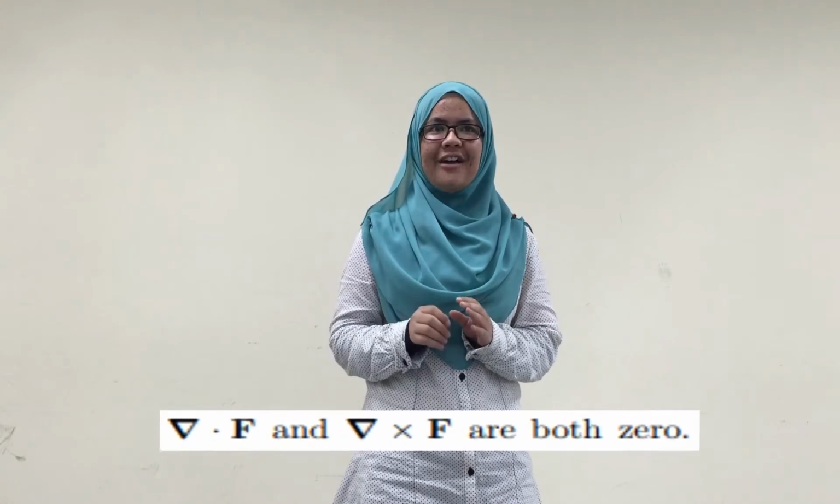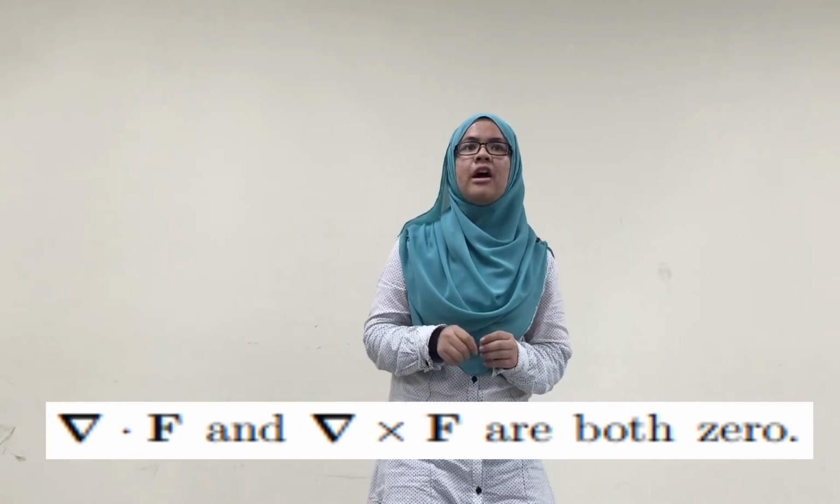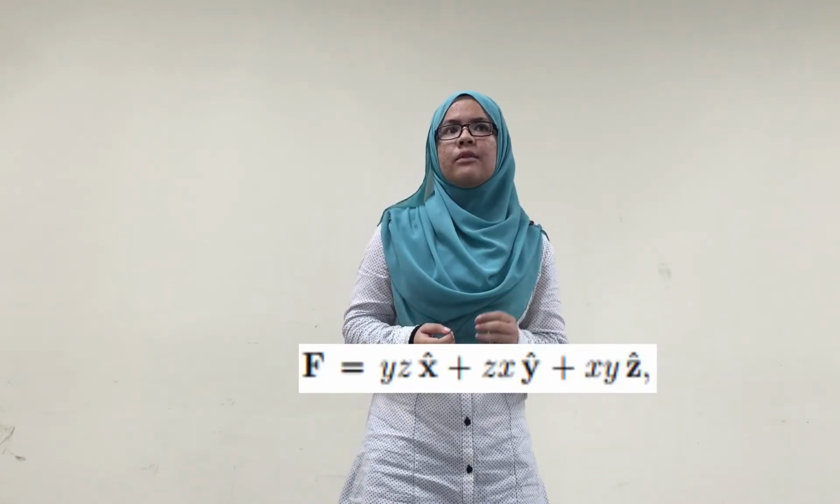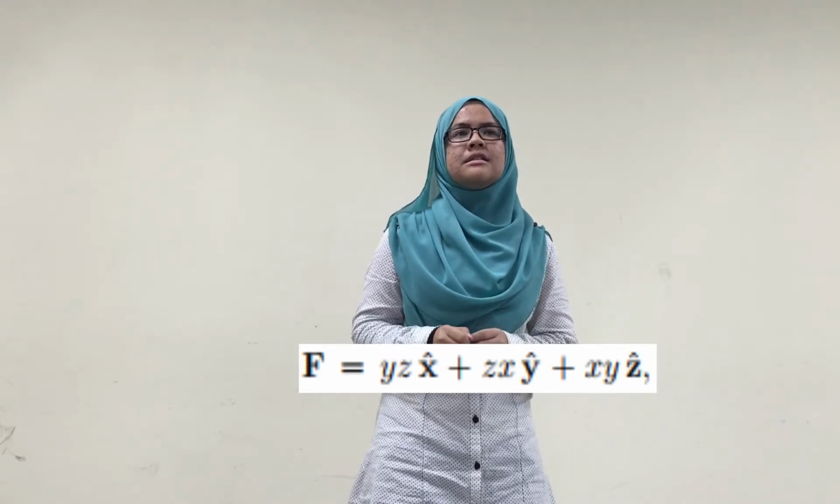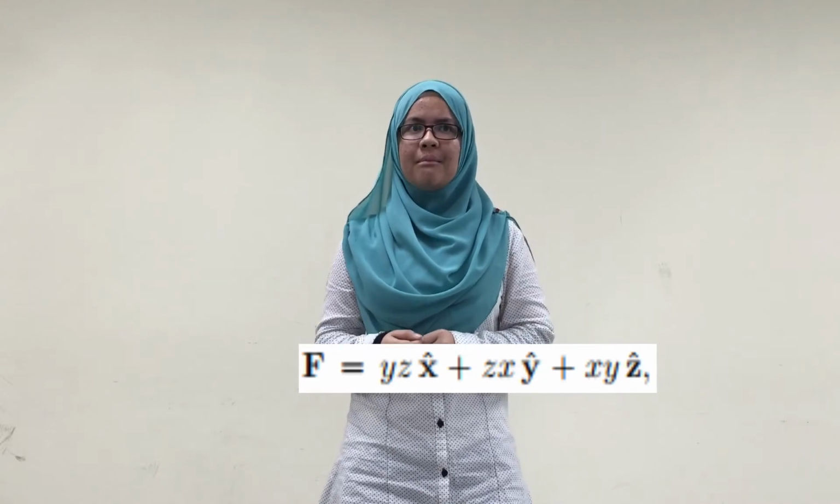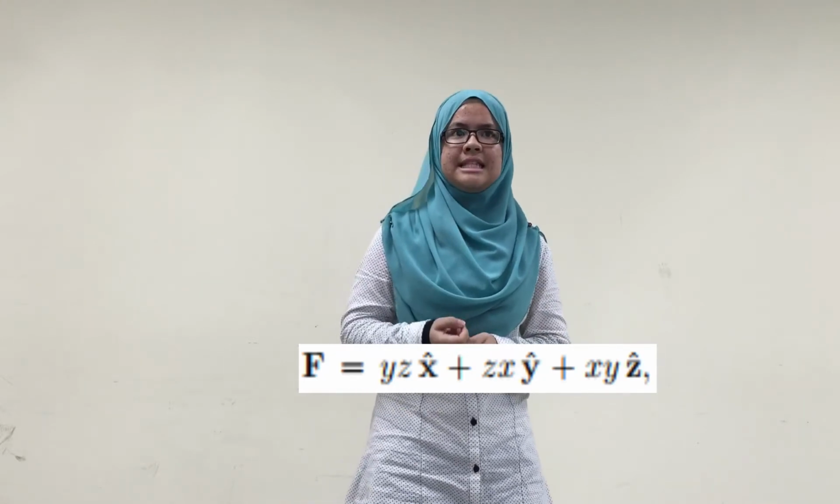Note that in this example, del dot f and del cross f are both 0. This vector function f is just a constant, but one could give a less trivial example of a function with zero divergence and curl. For example, vector f equal to yz x-hat plus zx y-hat plus xy z-hat.